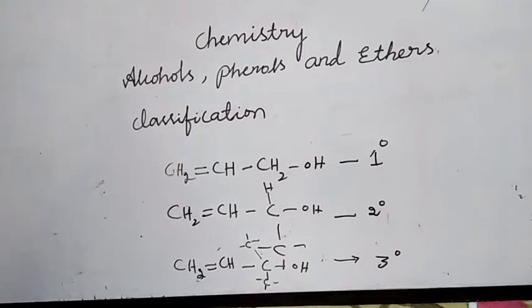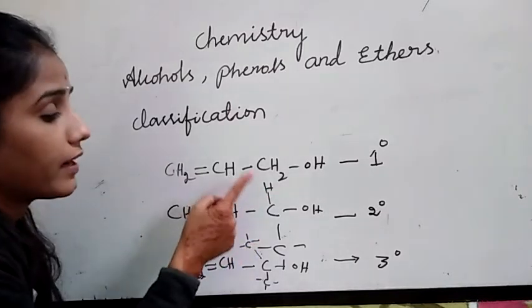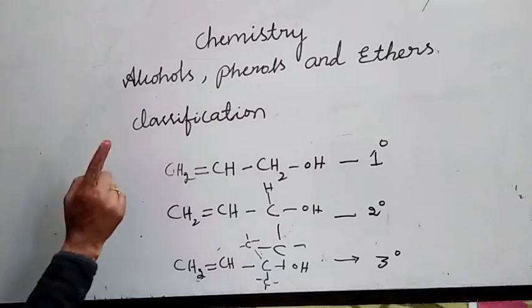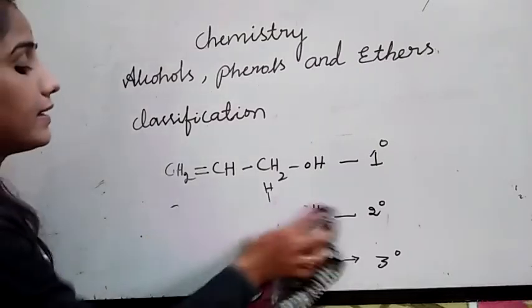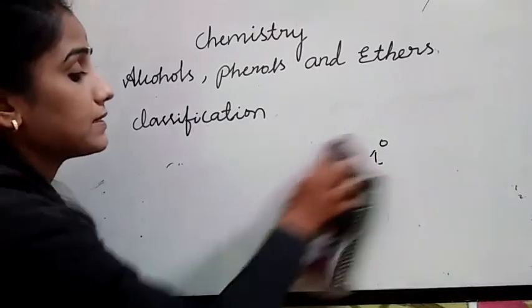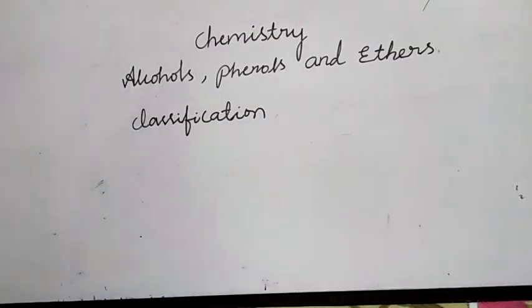If you know the hybridization of the carbon, you can write on your own. If you don't know the hybridization of the carbon, you can't write anything. Okay. The next one is benzylic alcohols. Benzylic means what? If the OH group is attached to sp3 hybridized carbon atom next to an aromatic ring.